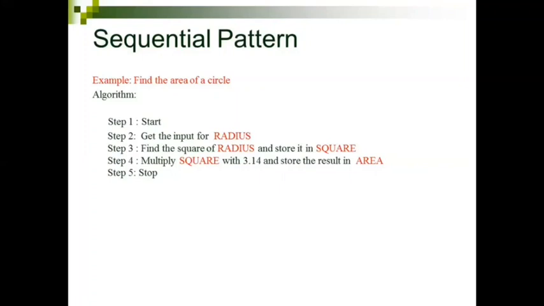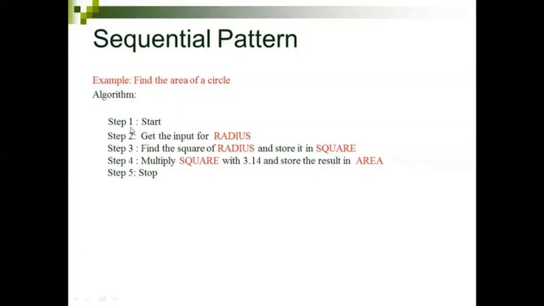Once the input radius is ready, the square of the radius has to be computed. Then it has to be multiplied with the pi value, that is 3.14. Once that computation is over, the output will be stored in the result. You can have some identifier for that result. Identifier is nothing but a variable name. Here that variable name is area. You will store the result in area, and you have to print that result. This is a simple thing you want to do in this program. Here you can see there is no looping, there is no branching and so on.